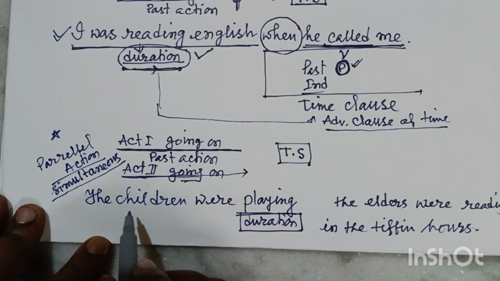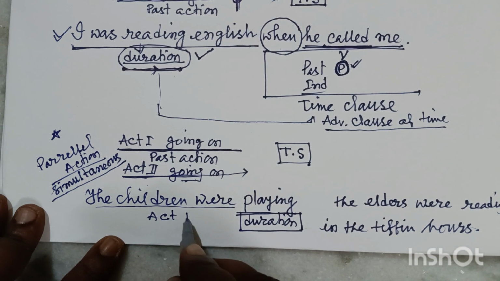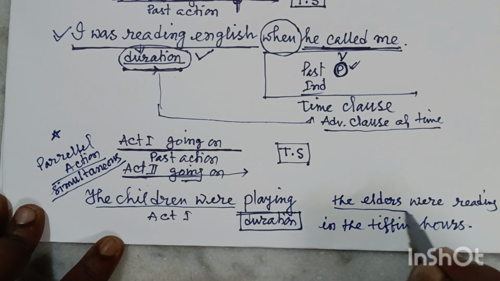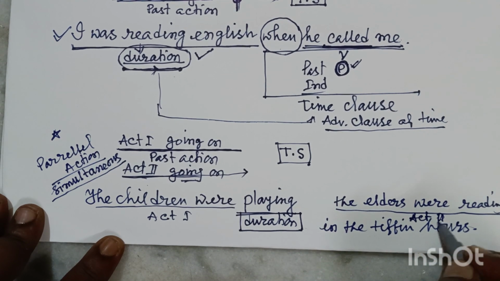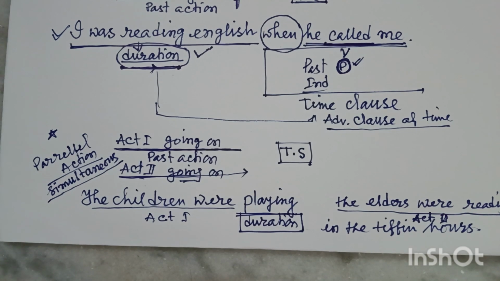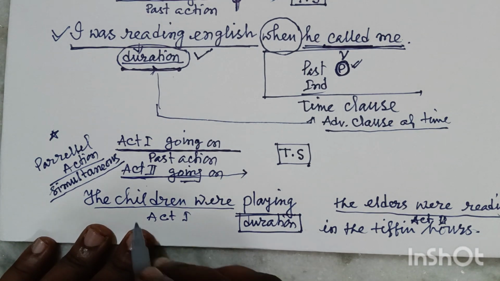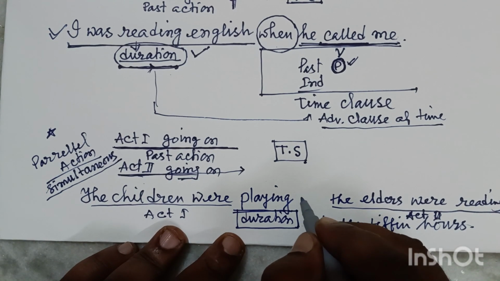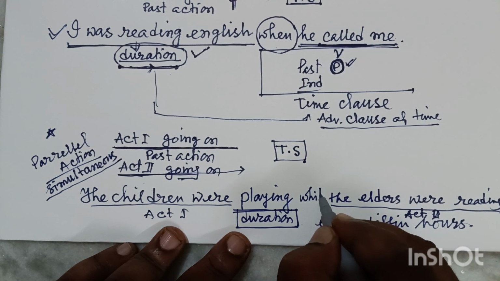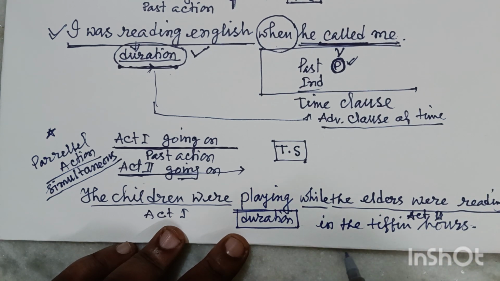So look, friends, that means it was also a going on action. It is action 1. And the elders were reading, that is action 2. That means two simultaneous actions or two parallel actions were going on at the same time. My dear friends, we have written it and we have to use one conjunction, and mind it, we have to use while here. While the elders were reading in the tiffin hours.